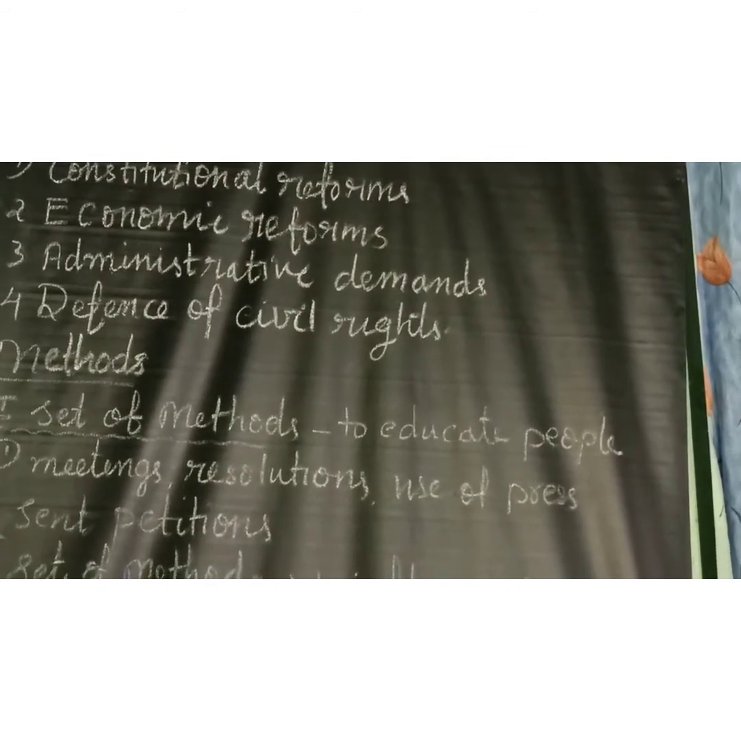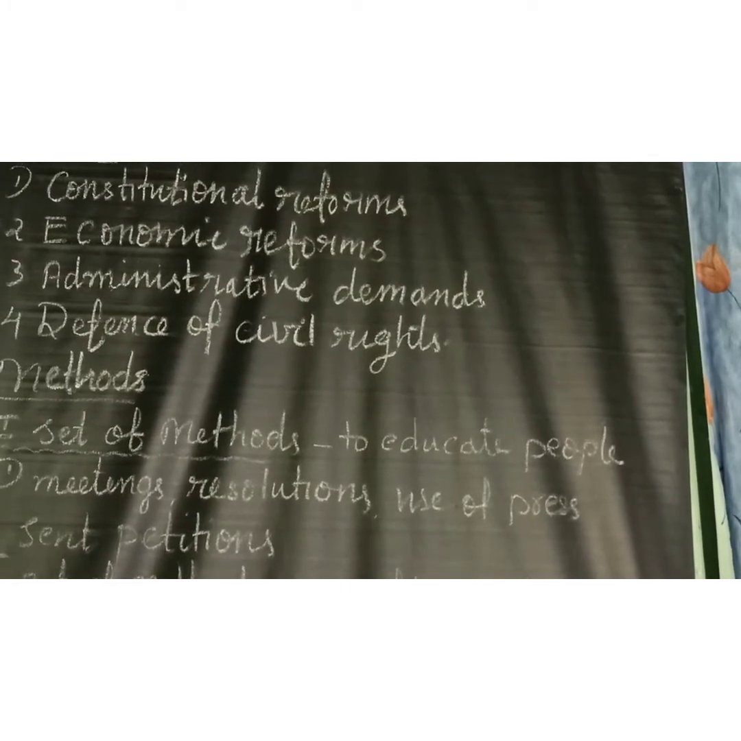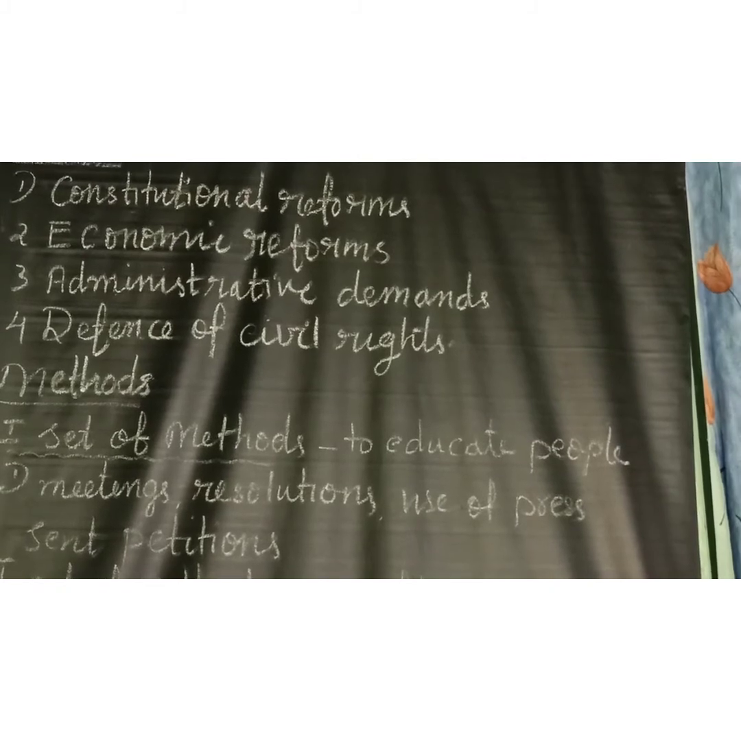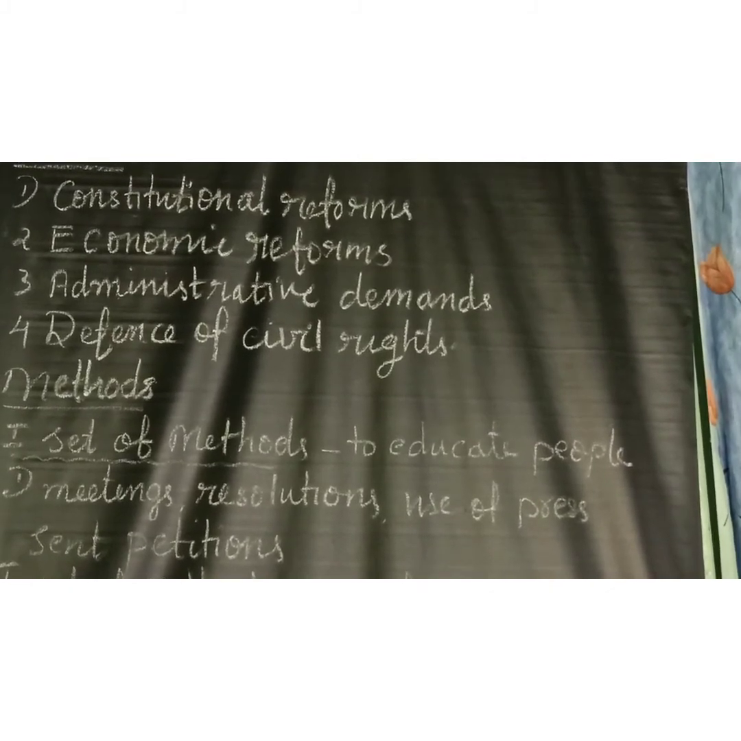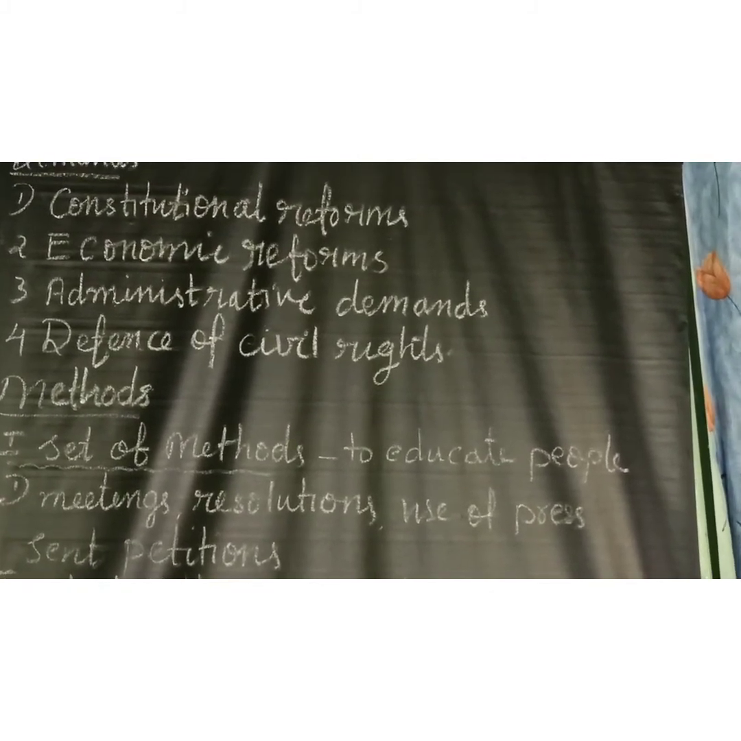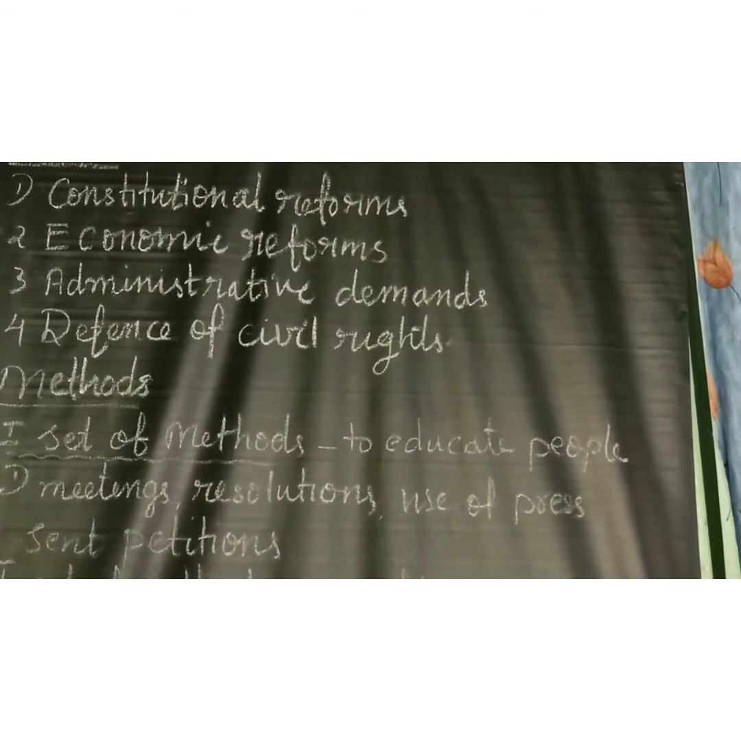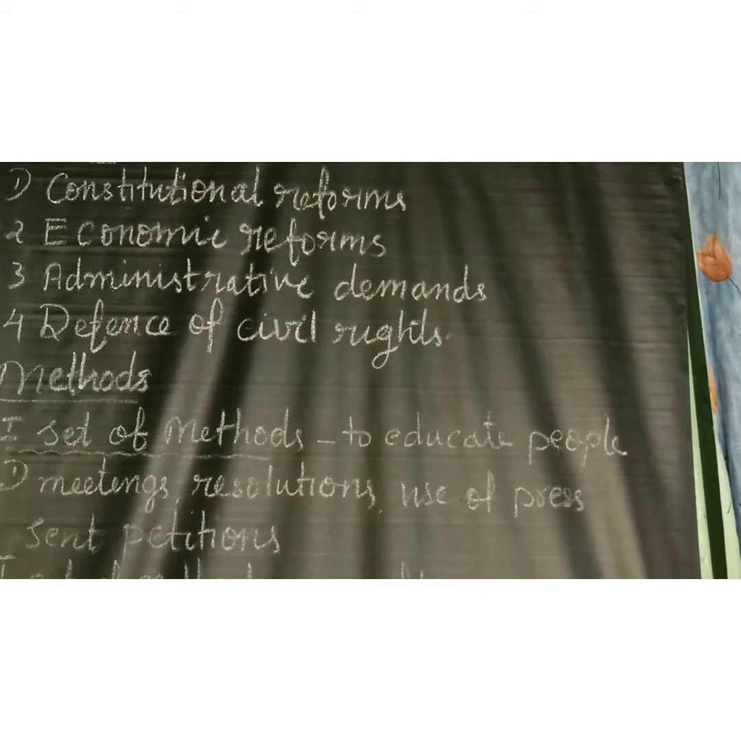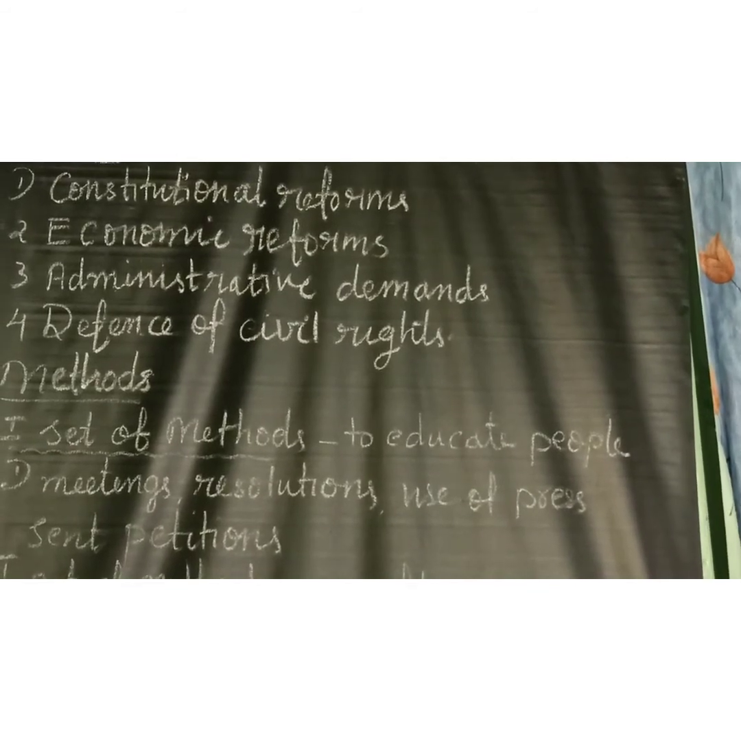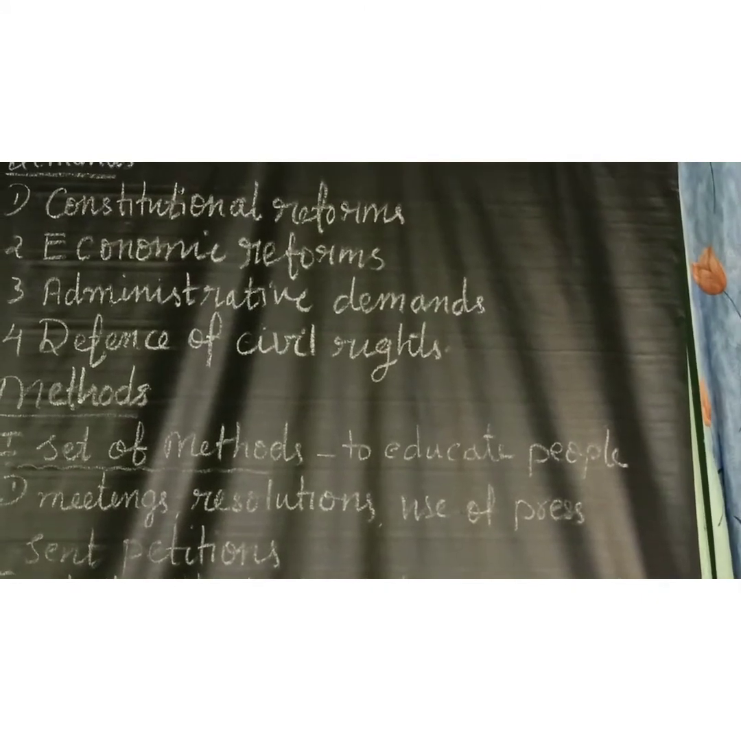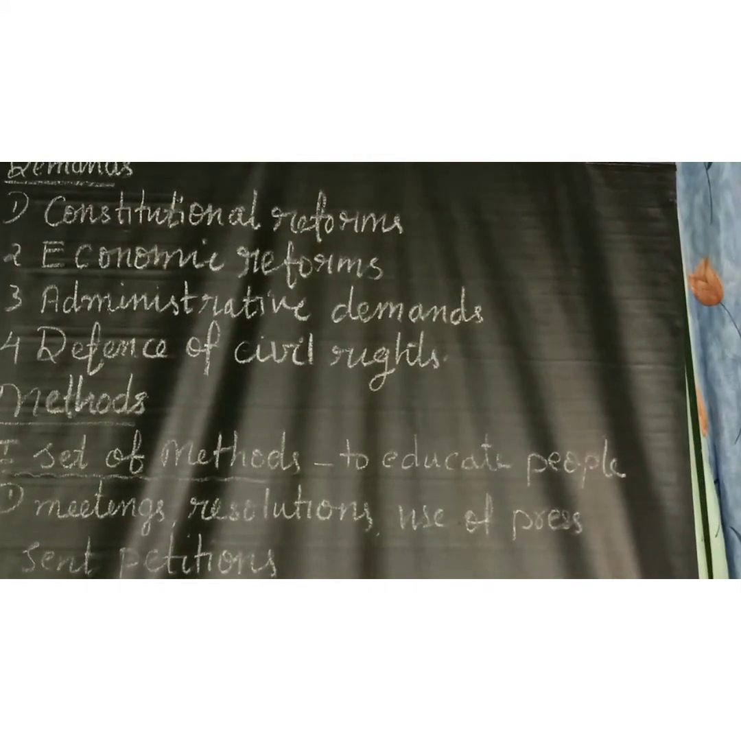First one, freedom of press and speech. Secondly, abolition of the Preventive Detention Act and restrictions on individual liberties such as the right to assemble and the right to form associations. That means every citizen should get the right to assemble and to form associations.